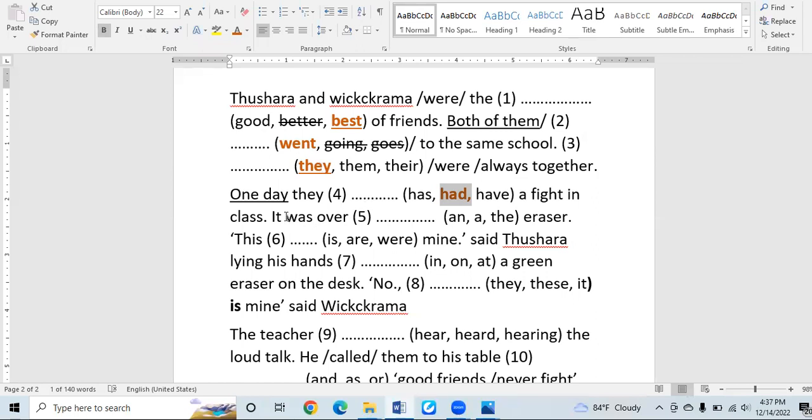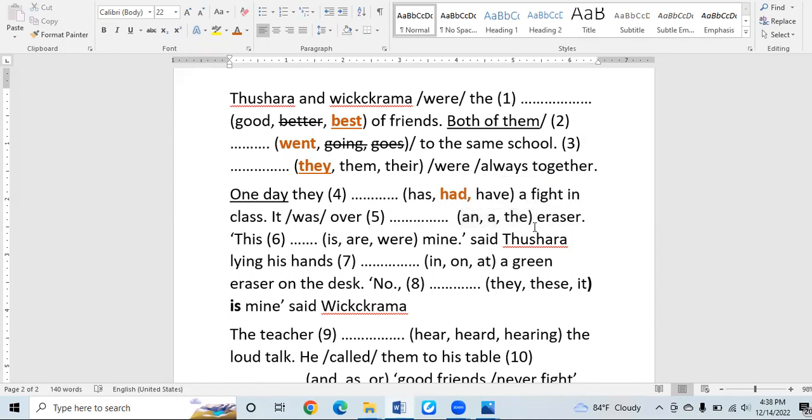Right, now the next sentence: the subject, "was" is the verb, then the blank. After the blank, "eraser" is there. "Eraser" is a noun, right? Now, the bracket includes the articles "a" and "an".